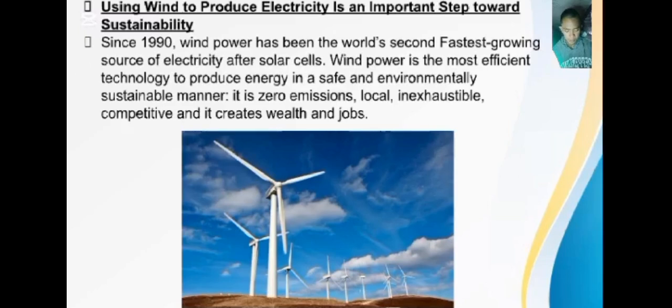Wind power is the most efficient technology to produce energy in a safe and environmentally sustainable manner. It is zero emissions, local, inexhaustible, competitive, and it creates wealth and jobs.